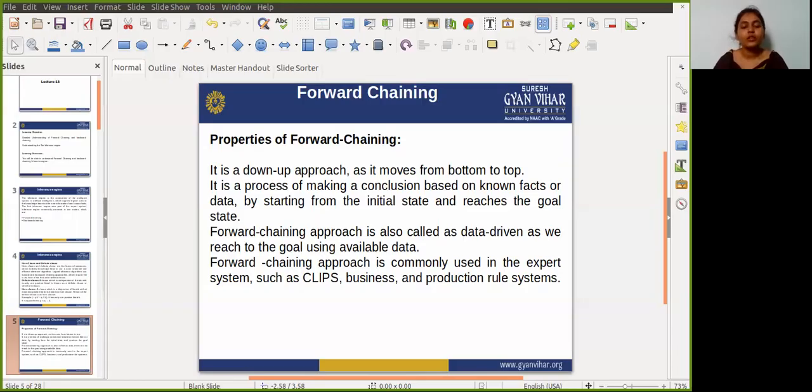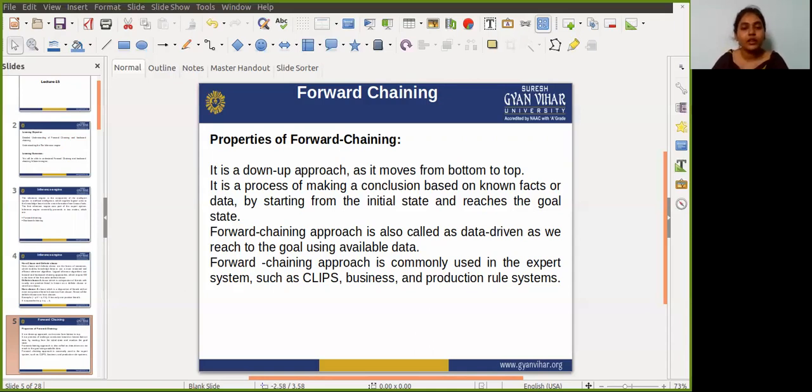So the point is, what are the properties of forward chaining? It is a down up approach, and as it moves from bottom to top, that's why it is known as a down up approach. It is a process of making a conclusion based on a known fact or data, by starting from the initial state and reaching the goal state.